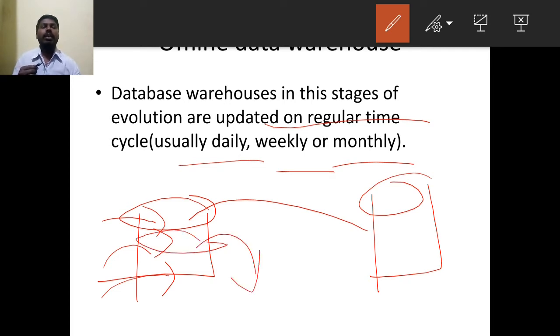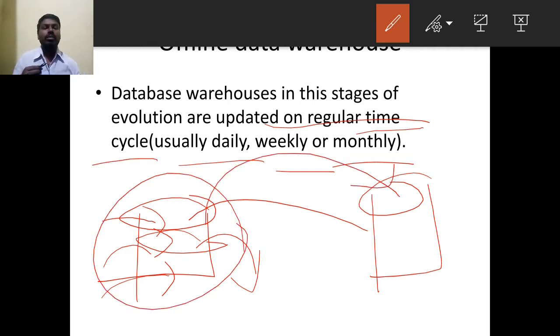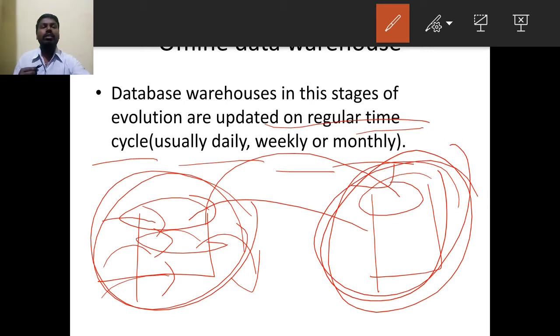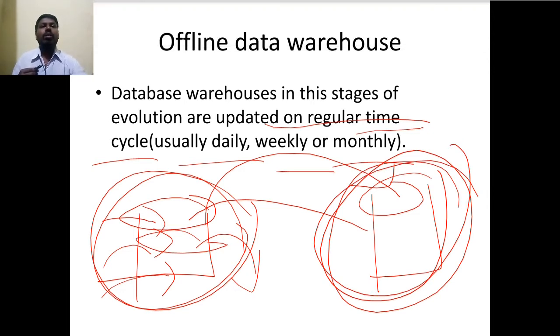On a time cycle, for example every day, every week or every month, I update this data into the original system, so the original system gets affected. If I make any changes here, after the update the data will be changed in the original place. So what is an offline data warehouse? It is a data warehouse in the stage of evolution that is updated on a regular time cycle. Assume that I am going to send some document to you.